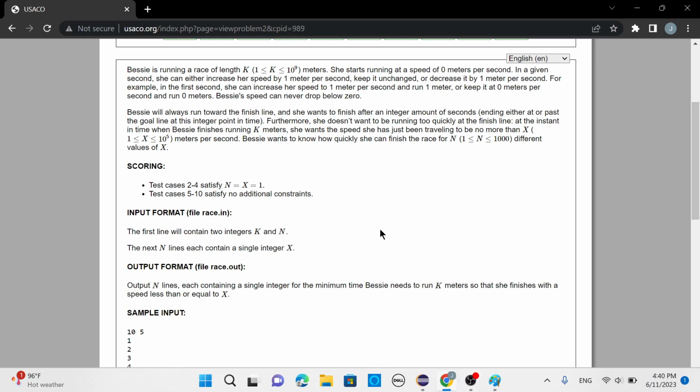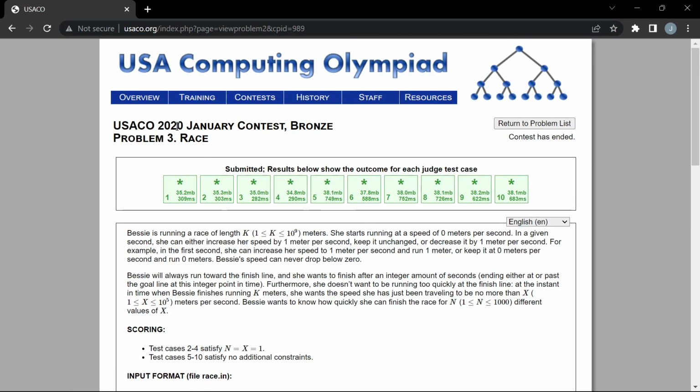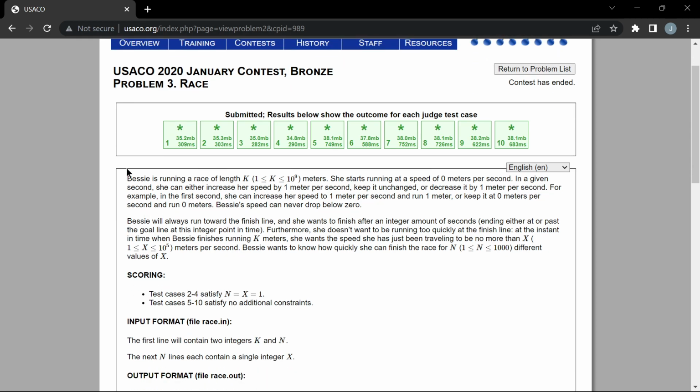Alright, so let's discuss Race from USACO 2020 January Contest Bronze Division. Race is a greedy problem, and it's telling us just to go find the best algorithm possible.